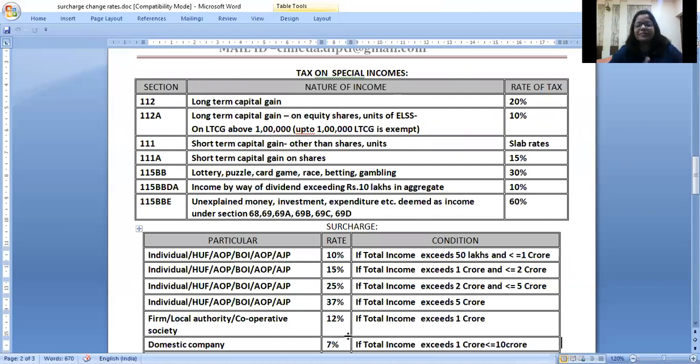I'll be coming up with my third lecture series videos, because when you change these surcharge rates, your concepts and your problems for marginal relief will also change. So we'll see that in the coming videos, what the changes and amendments in the tax rates are for previous year 2019-20, assessment year 2020-21.